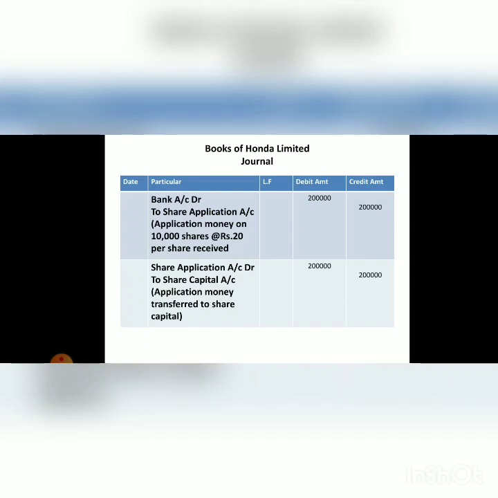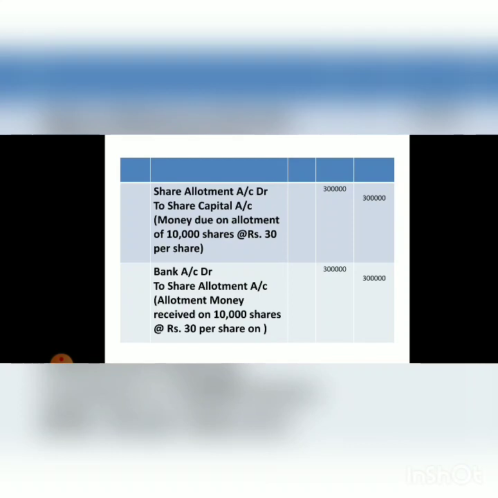Now the second entry will be to transfer the application money to share capital. So the entry will be share application account debit to share capital account. The amount will be same, that is rupees 2 lakh. Now let's move to the next entry, that is money due on allotment or for making the allotment. Share allotment account debit to share capital account, and the amount will be 3 lakh, that is at the rate of rupees 30 per share on 10,000 shares.